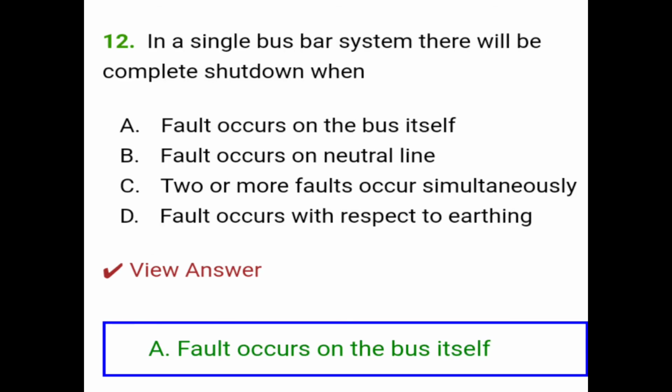Question number 12 is, in a single bus bar system there will be complete shutdown when? The options are fault occurs on the bus bar itself, fault occurs on neutral line, two or more faults occur simultaneously, or the fault occurs with respect to earthing. So the correct answer is option A, fault occurs on the bus itself. Means in a single bus bar system there will be complete shutdown when fault occurs on the bus itself.